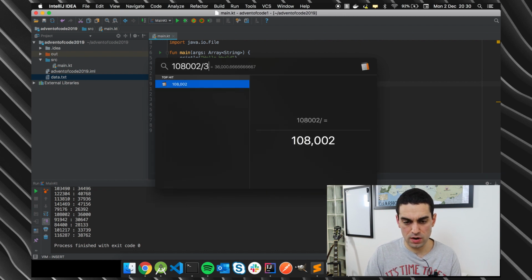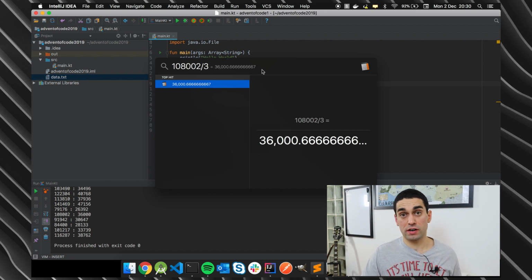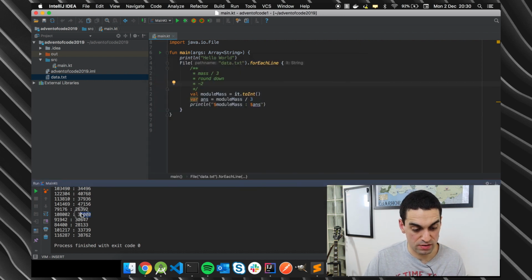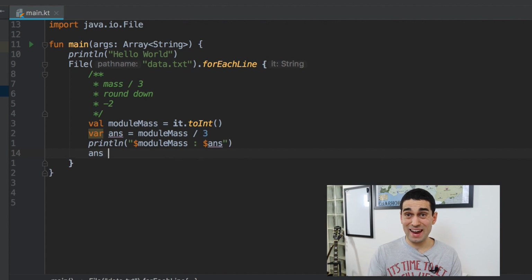108002 divided by 3 is 36000.6 recurring. If we rounded that 0.6 recurring down, we would get just 36000, and you can see we've got 36000. So essentially, the round down phase is also dealt with. Then what I want to do is, from the answer, I want to minus 2 from it.